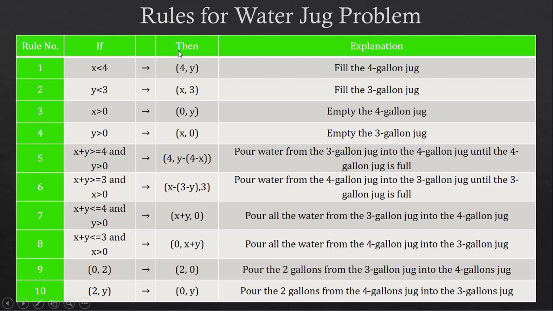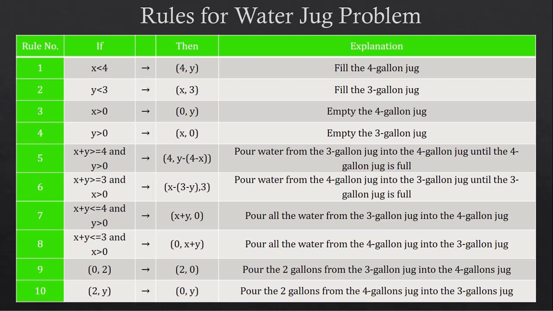The ninth rule says that if the 4-gallon jug is empty and the 3-gallon jug has just 2 gallons of water in it, then (2, 0) has to be performed, which means that you have to pour all the 2 gallons from the 3-gallon jug into the 4-gallon jug. And the 10th rule says that if the 4-gallon jug has 2 gallons of water in it, then (0, y) has to be performed, which means that you have to pour the 2 gallons from the 4-gallon jug into the 3-gallon jug. Pause the video for a minute or two and try to understand how these rules work.